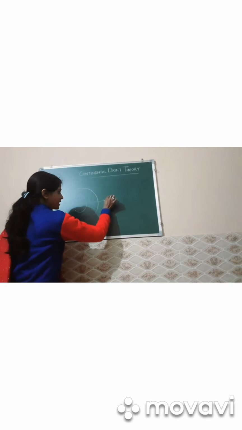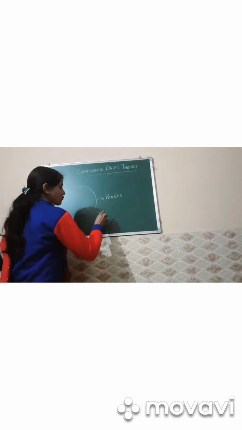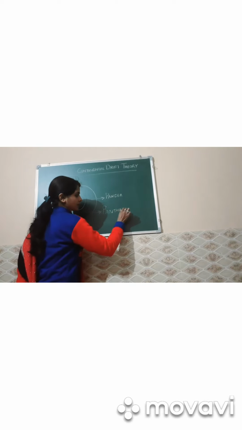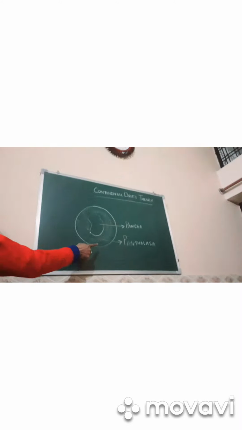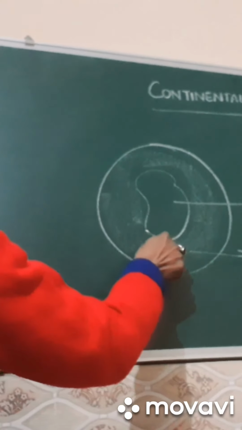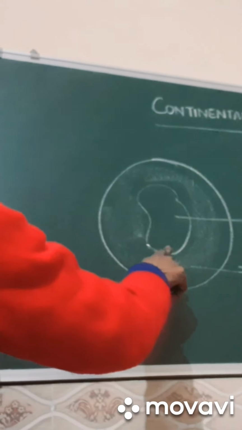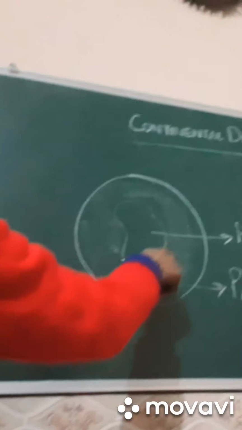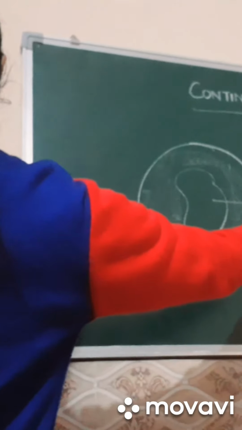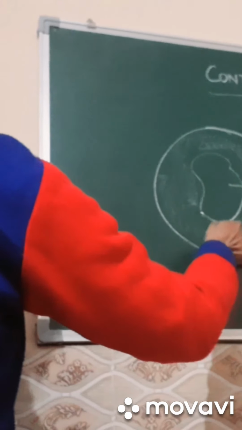This landmass was known as Pangaea, and this water region was known as Panthalassa. So as you can see here, 7 continents were a huge landmass according to Alfred Wegener. Wegener explained all these things in his book, The Origin of Continents. According to Wegener, all continents were joined into a supercontinent known as Pangaea, and Pangaea was surrounded by a water mass known as Panthalassa.